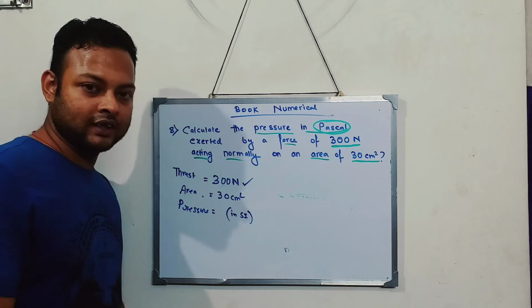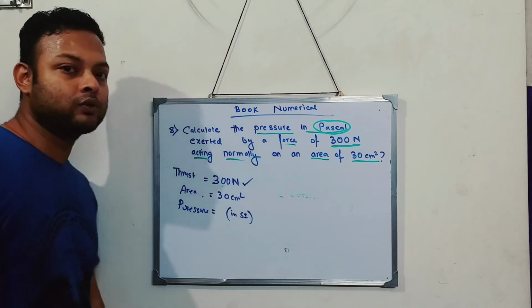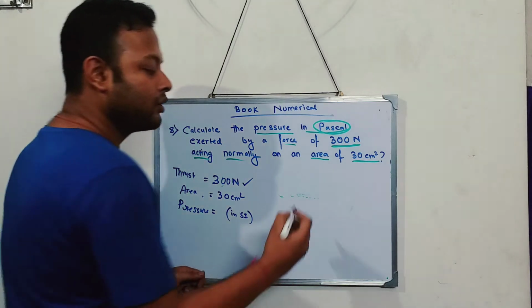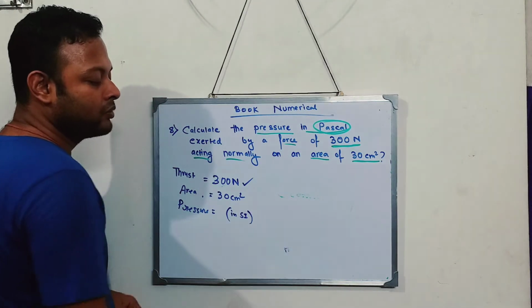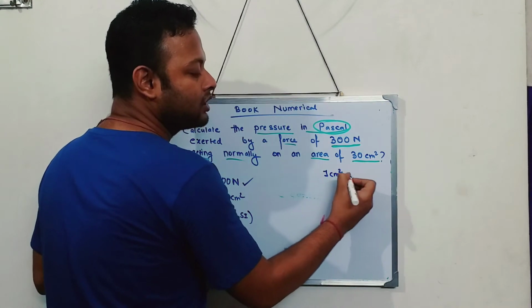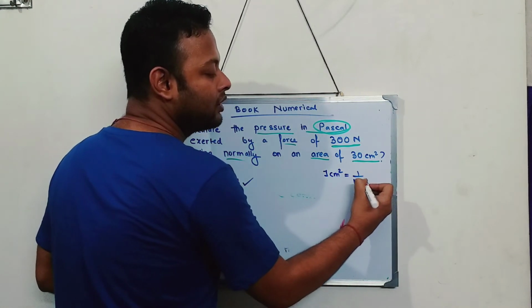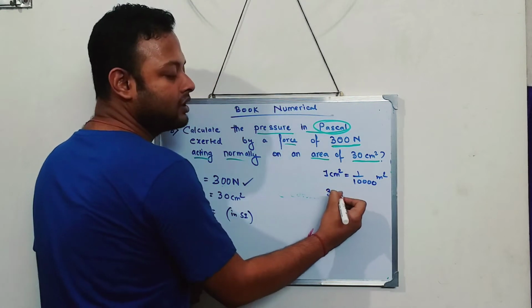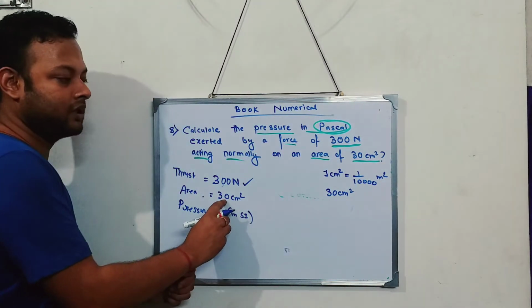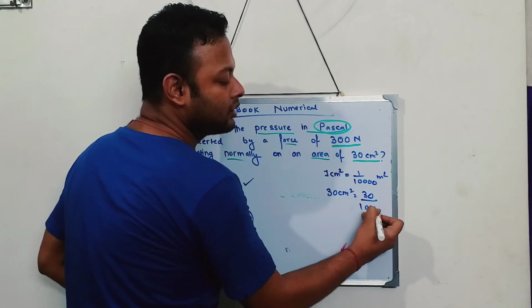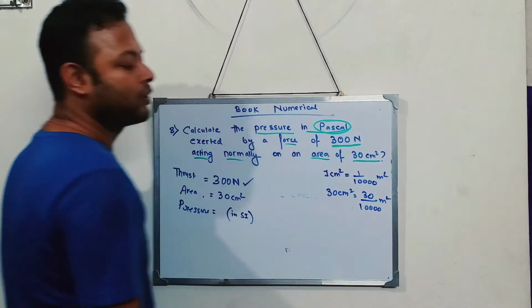Previous to this lecture, in lecture 7 only, I told you meter square is the SI unit. Centimeter square is not the SI unit. So how to convert this centimeter square to meter square? I will use this relationship: 1 centimeter square is 1 by 10,000 meter square. So 30 centimeter square will be 30 by 10,000 meter square.